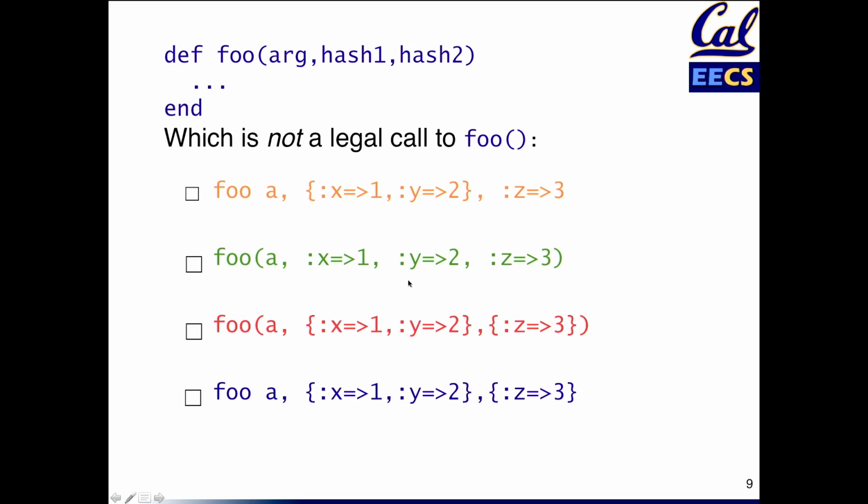If foo had been defined as a function of two arguments, the second of which is a hash, then this would be a perfectly legal call. So in some cases, you have to understand or look at the function's documentation to understand what makes an illegal call and where you can get away with using poetry mode.